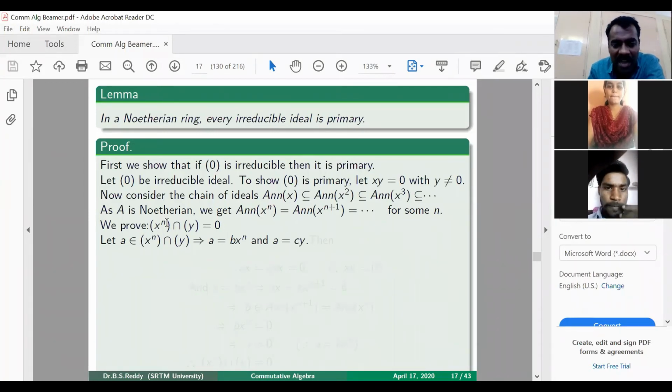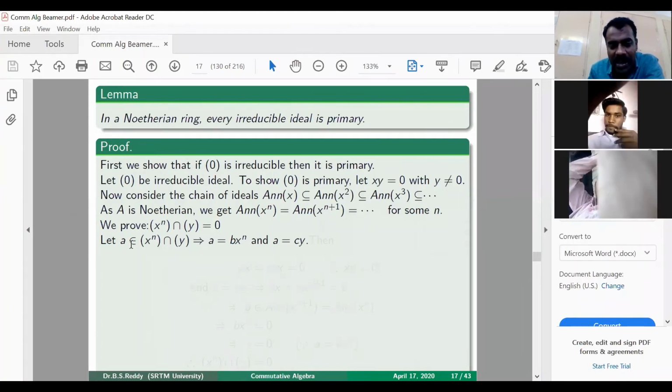Start with any element a in that intersection. We will prove that a is 0. If a is in (x to the power n) and a is in (y) also, that means a can be written as b times x to the power n, and a also can be written as c times y. So this a has two expressions, b x to the power n and c y.